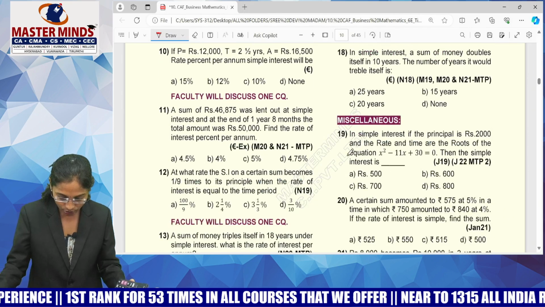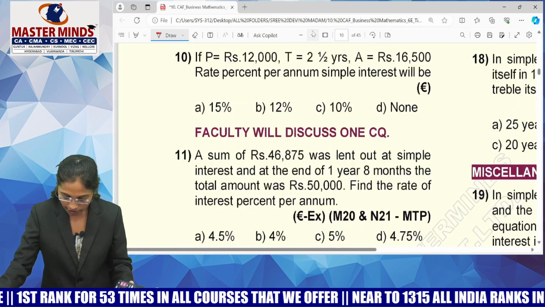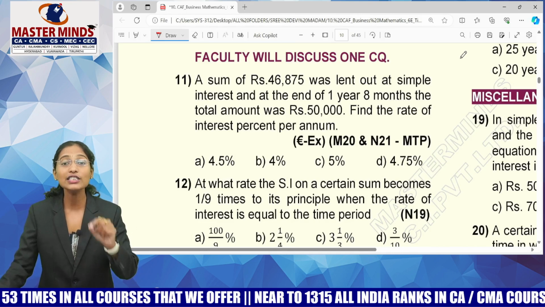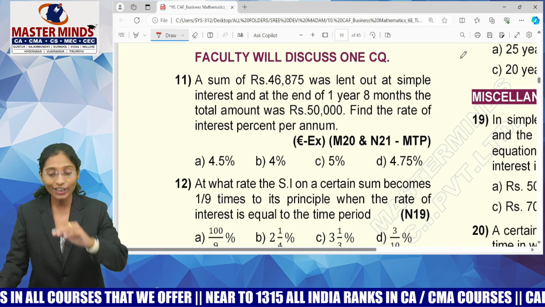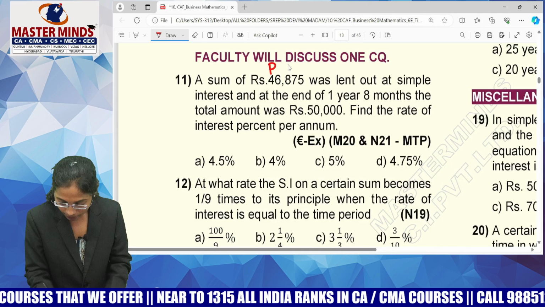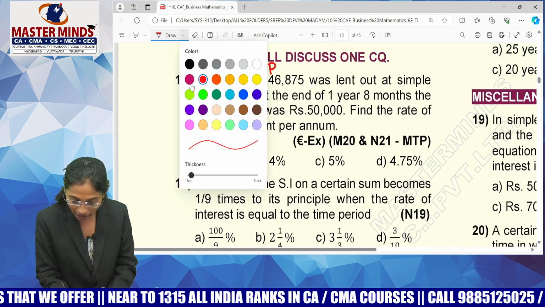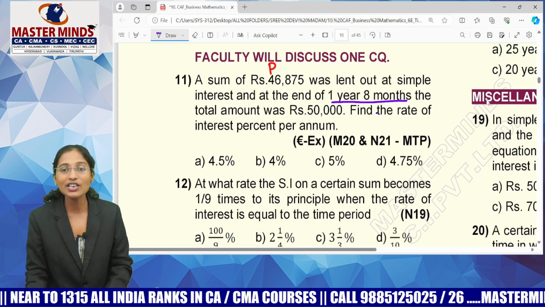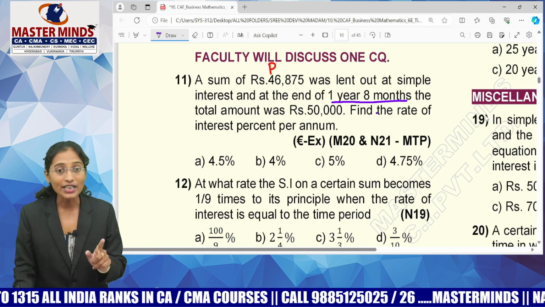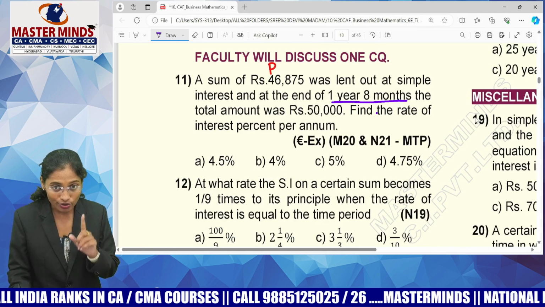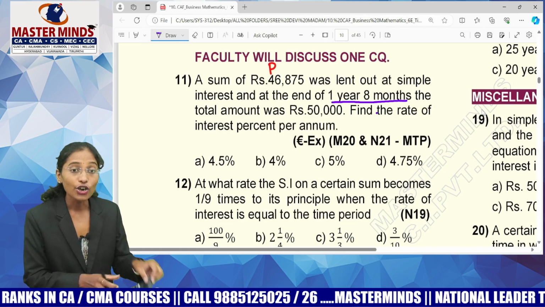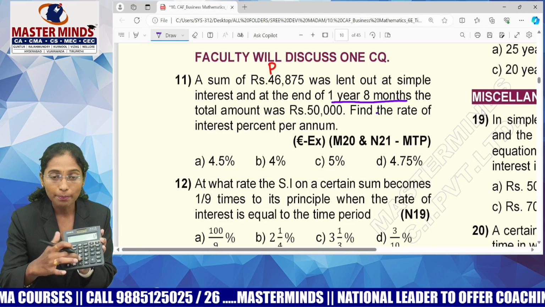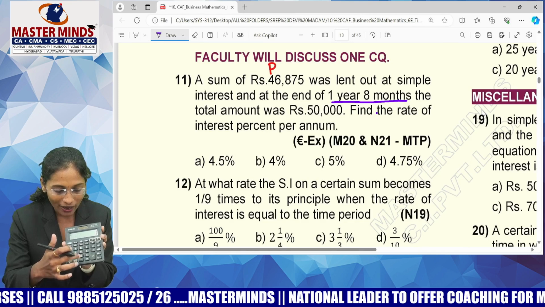Now, look at the next question. MCQ number 11. A sum of 46,875 was lent out at simple interest. Guys, if it is lent out, what do you call it? Principal. At simple interest, and at the end of how many years, guys? 1 year and 8 months. Try to understand, your time duration is 1 year 8 months, but time should always be expressed in terms of years only. So to convert months into years, just divide by 12. 8 by 12. 8 months is over, but plus 1 is there, no? 1 year 8 months, no?